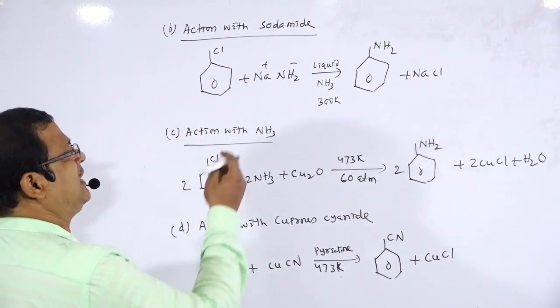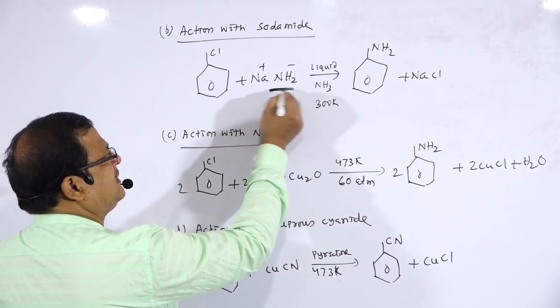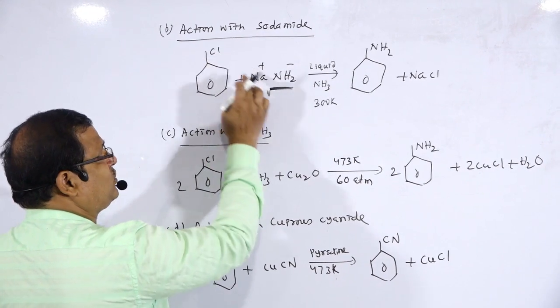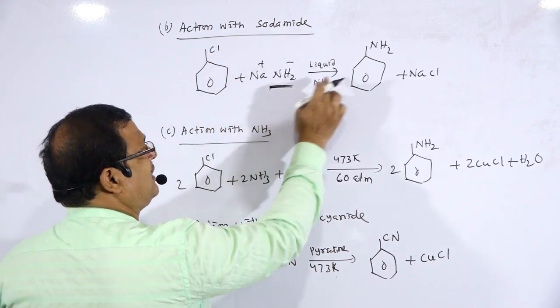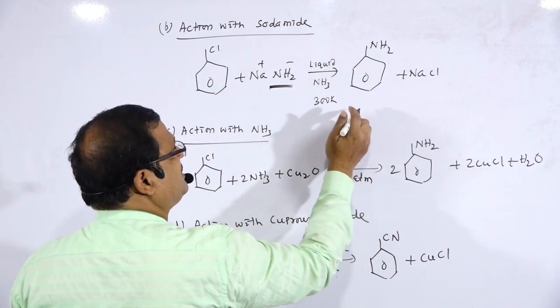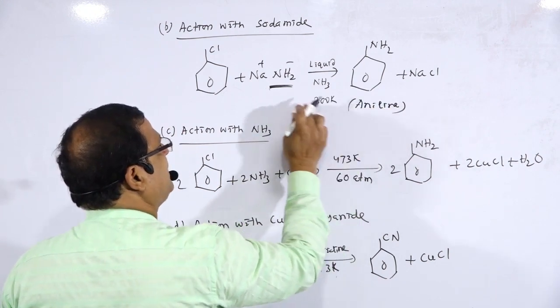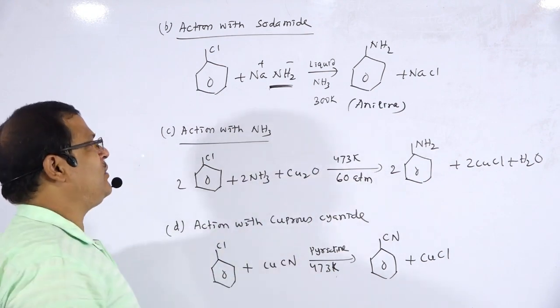NH2 minus is treated as the nucleophile, so that will replace this chlorine. The chlorine atom will get replaced by NH2, and there is the formation of aniline. It is a strong base, and 300 Kelvin is required.